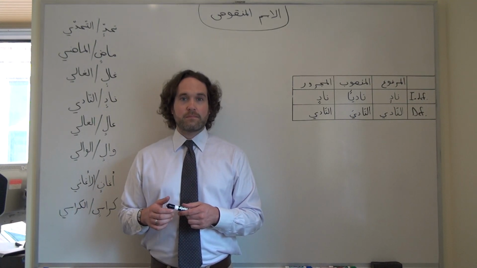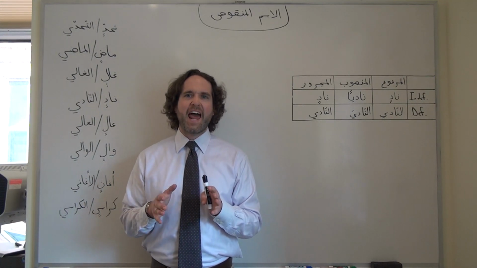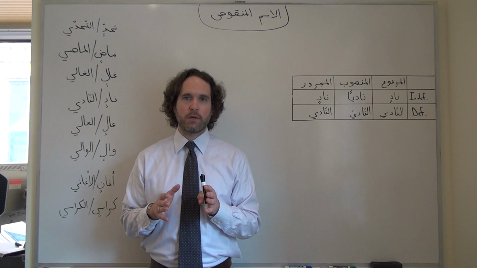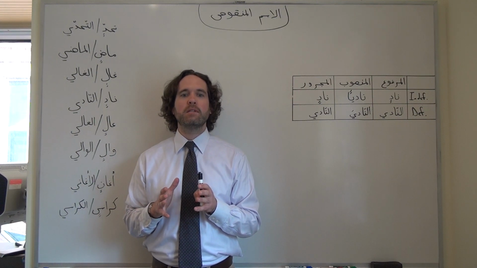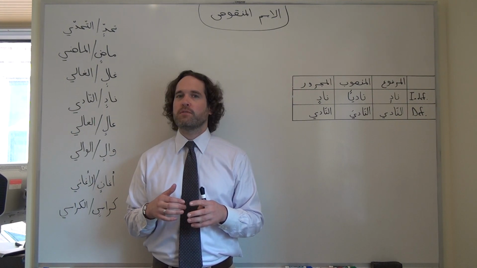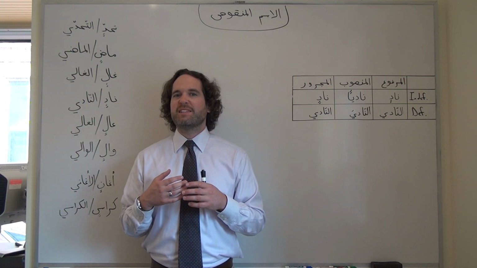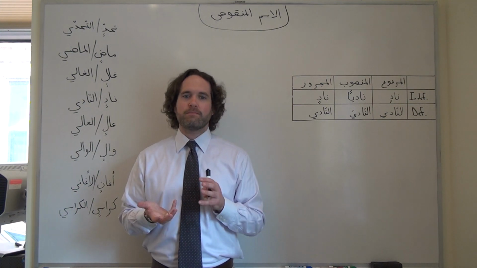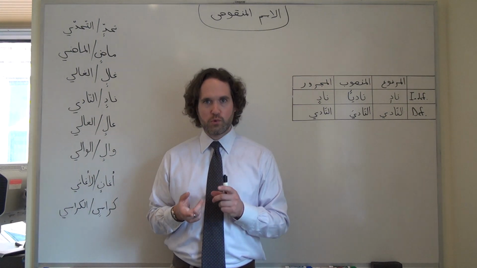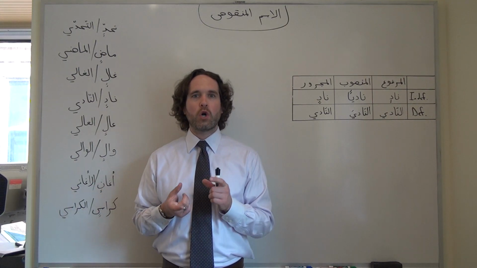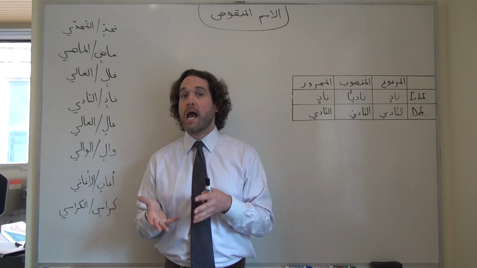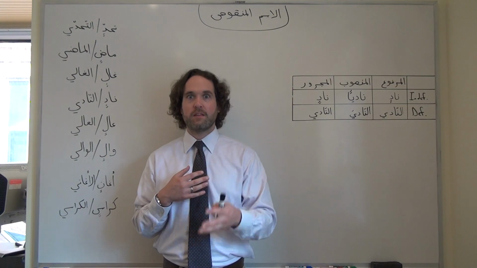Ya marhaba. Right now I want to talk about a special category of words in formal Arabic, which we call al-ism al-manqus. Sometimes we refer to that in English as defective nouns. These are nouns whose judr, whose root, ends with a waw or a ya that's rendered as a ya sometimes in the final word.